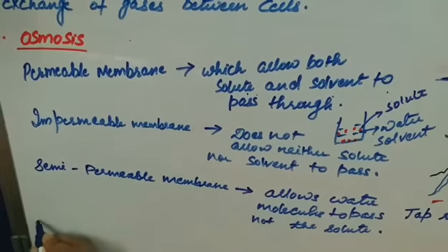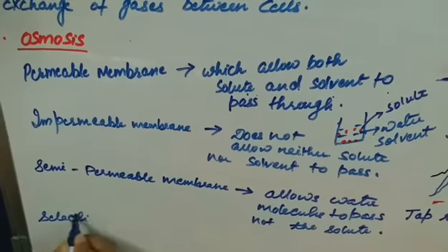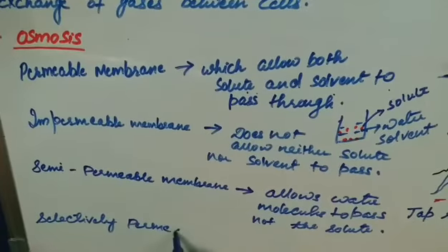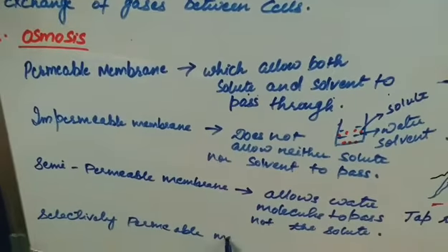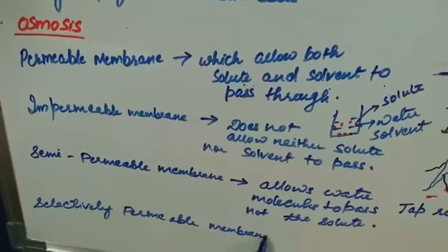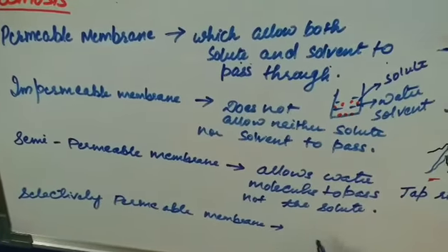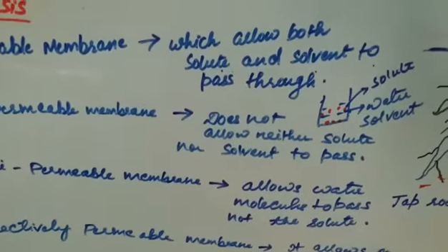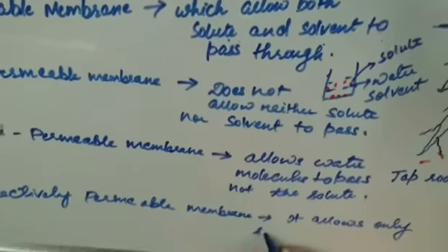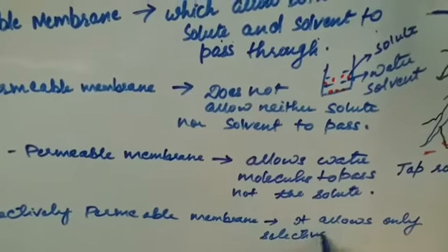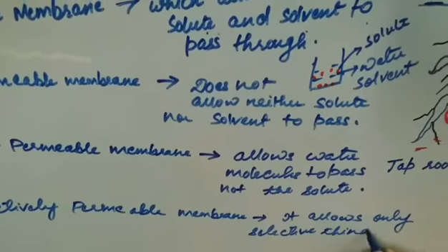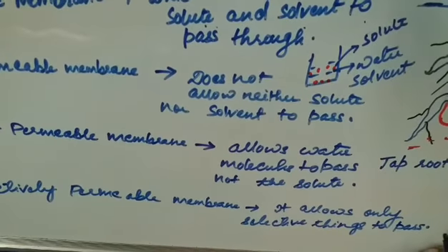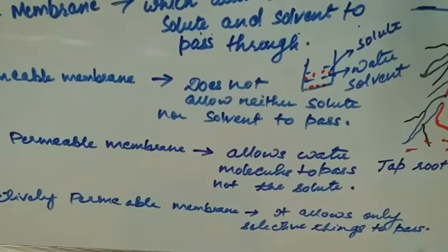And the last one is the selectively permeable membrane. It allows only selective things to pass through it.